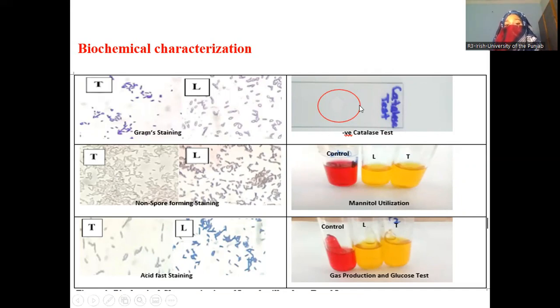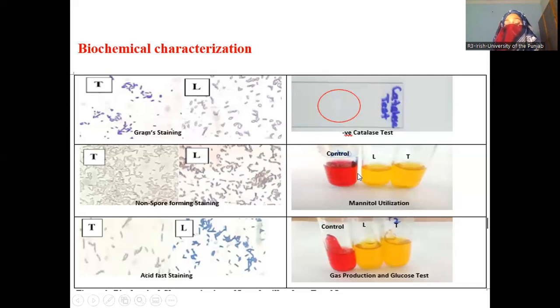Negative catalase test. If the catalase test is negative, it means bubble formation is not occurring with H2O2, hydrogen peroxide, which means these are Lactobacillus, because Lactobacillus cannot produce any type of gas with hydrogen peroxide.